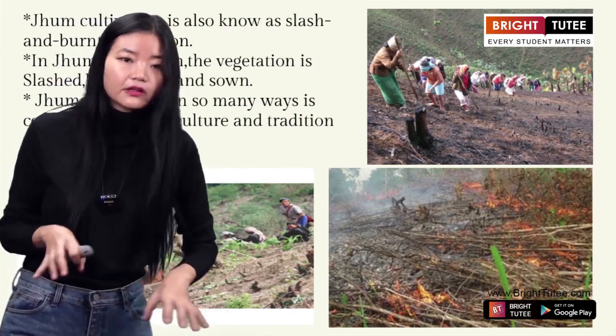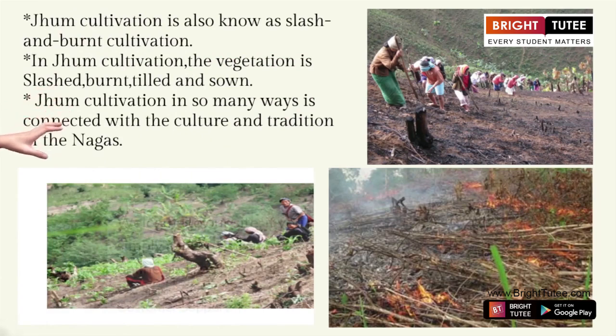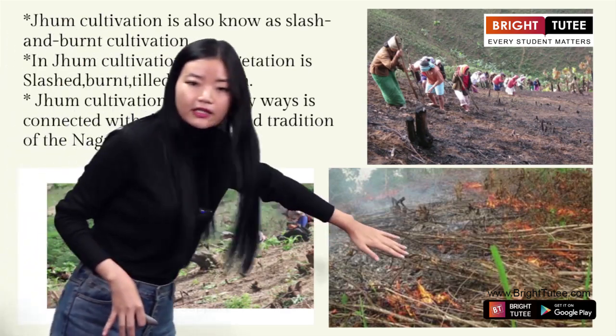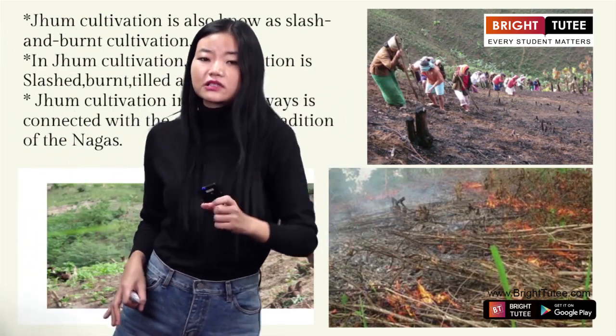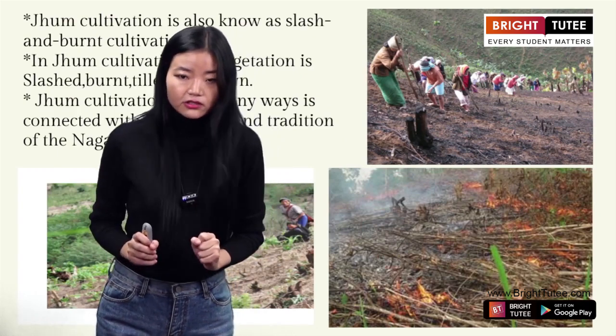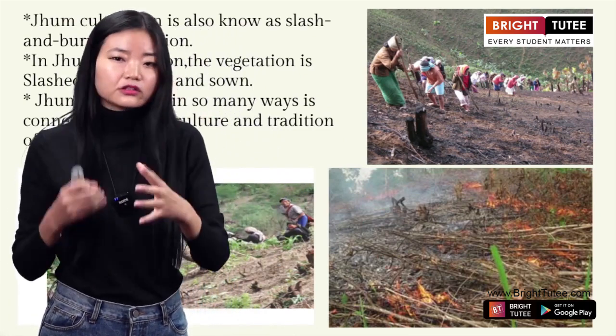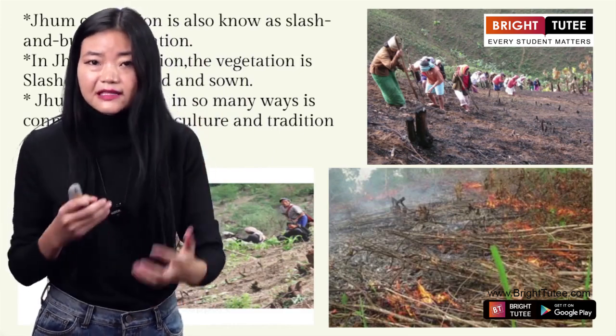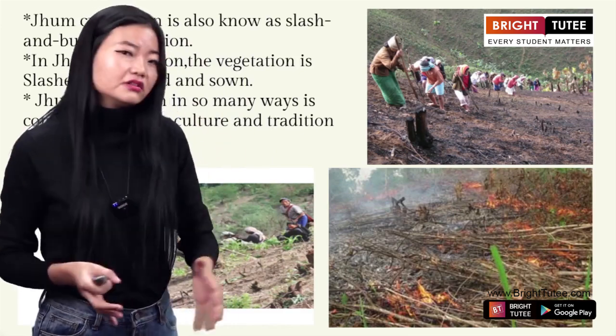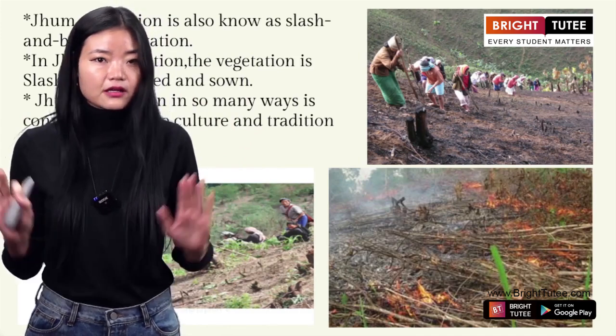Clear, everybody? All right. And in Jum cultivation, the vegetation is slashed. That's why it is called slash. This is slashing, this is burning, and this is sowing. This is what is called Jum cultivation. All right. And in Jum cultivation, not only one particular crop is cultivated, but you get to see mixed cropping cultivation in Jum cultivation. Clear, everyone?